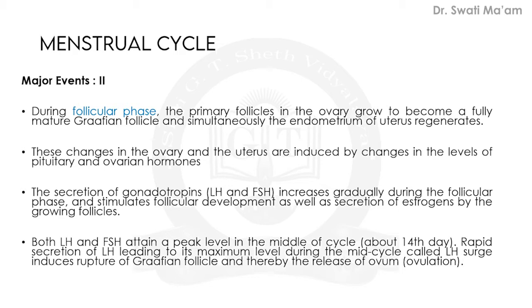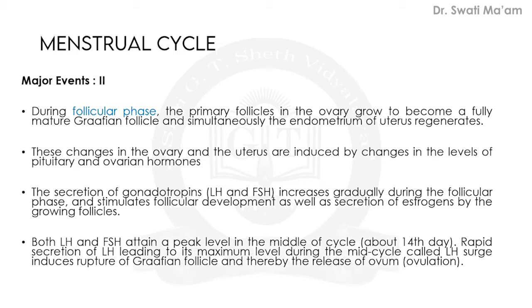Right now we have understood about Graafian follicle, right? So during this phase, the primary follicles in the ovary grow to the maximum and become fully matured Graafian follicle. We have seen from primary follicles, then secondary follicles, then tertiary follicles, and lastly Graafian follicle. Up to this stage, it is known as the follicular phase.